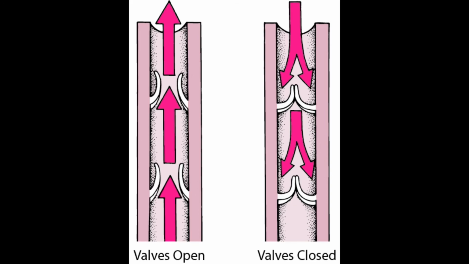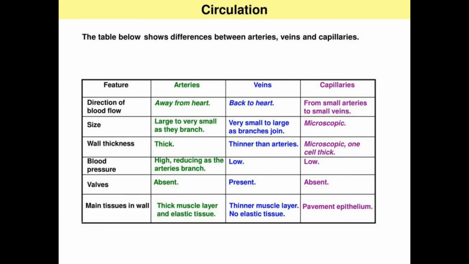Coming to the position, arteries are deep seated, that means they are located very deep in the body. Veins are very close to the skin, that means they are superficial. This is about arteries, veins and capillaries.